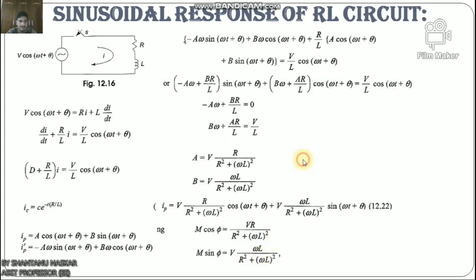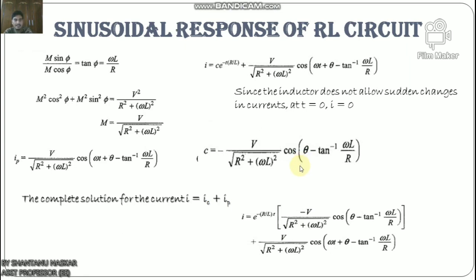To find M and φ, we divide one equation by the other. So M sin φ by M cos φ equals tan φ, which equals ωL/R. Now squaring both equations and adding, we get M² cos² φ + M² sin² φ = V²/(R² + (ωL)²), so M = V/√(R² + (ωL)²). Now the particular current becomes ip = V/√(R² + (ωL)²) cos(ωt + θ - tan⁻¹(ωL/R)).